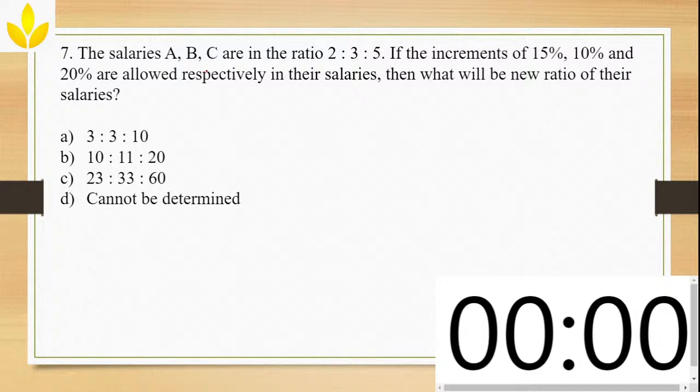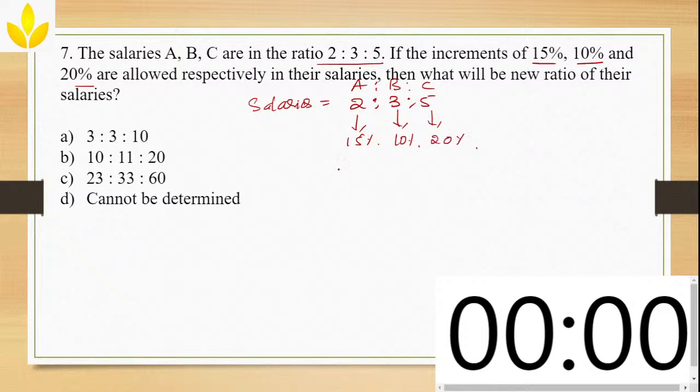Now, the salaries of A, B, C are in the ratio 2:3:5. So what are they given? They have given the ratio of salaries which is 2:3:5. If the increments of 15%, 10% and 20% are allowed respectively in their salaries. Okay, so this is A, B and C. For A salary there is a 15% increment, for B there is an increment of 10% and for C there is an increment of 20%. Then what will be the new ratio of their salaries?